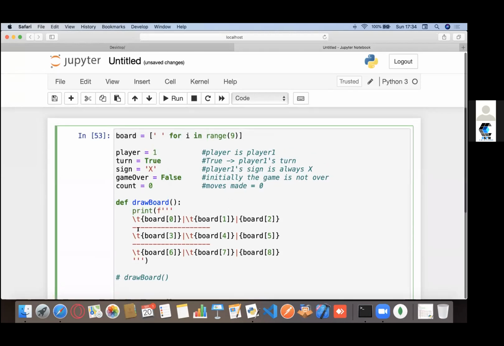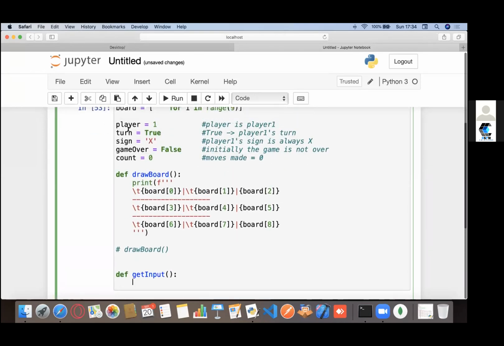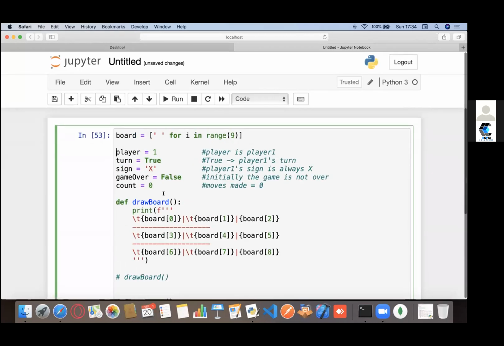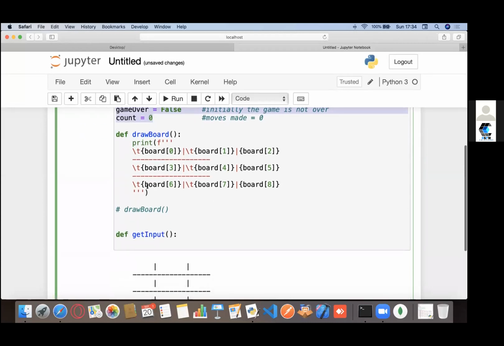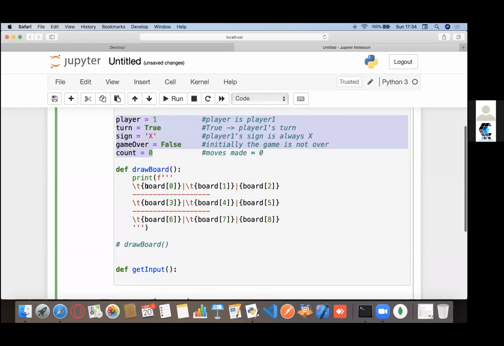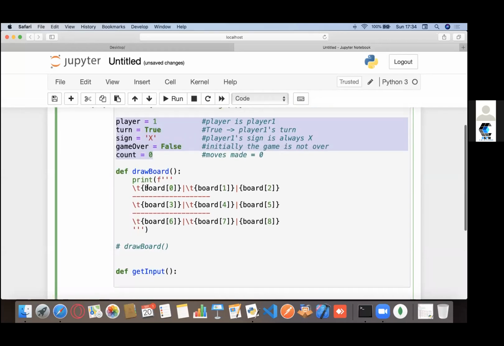So I'm going to need all these variables. Now one thing that you need to keep in mind: these variables, this player, turn, count, sign, all these variables have basically been defined outside my function. So how do I actually get access to them inside my function? Anyone?